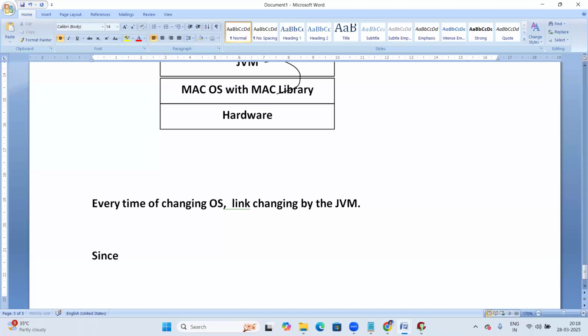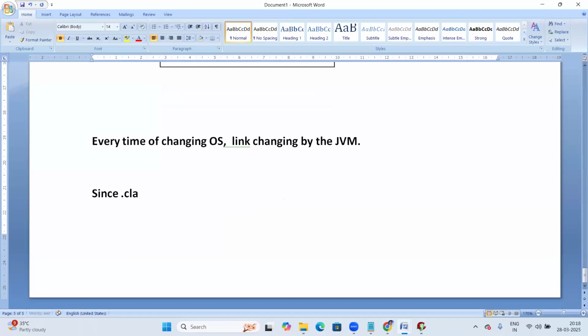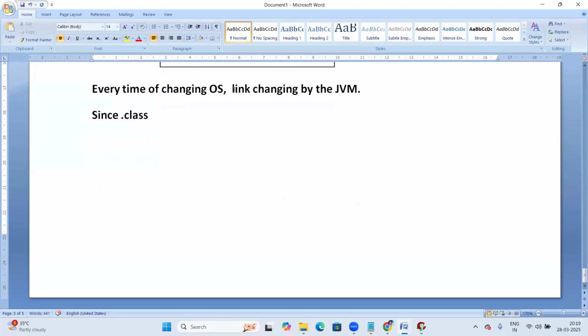Since it is a .class file, every time the OS changes at runtime, the link is changed by the JVM. So runtime linking is changing here. That is a dynamic process. A fixed link means static. In the case of an exe, there is static linking. But when it comes to a .class file, the link changes every time at runtime. That is a dynamic process, dynamically.